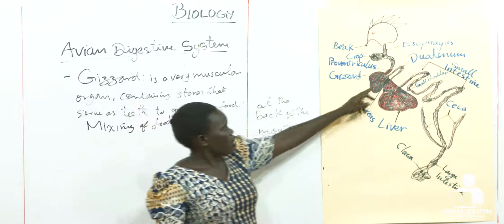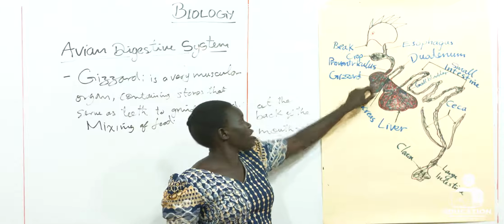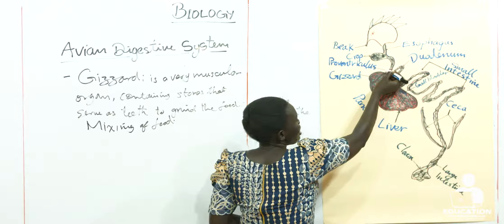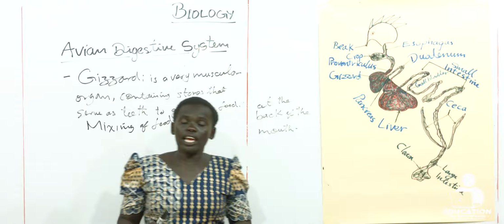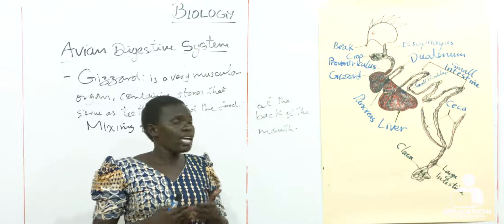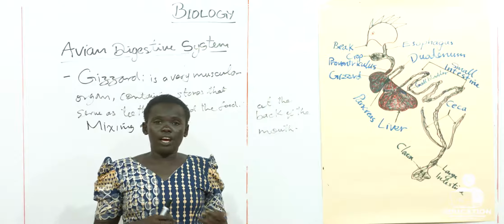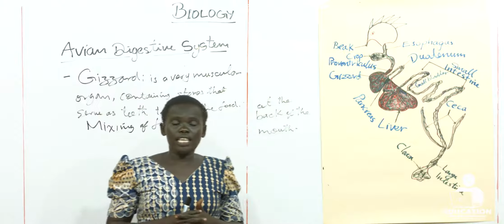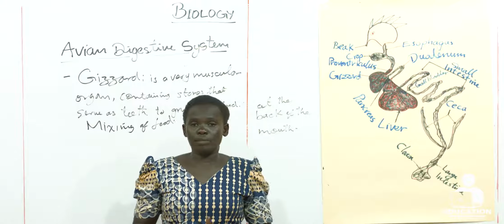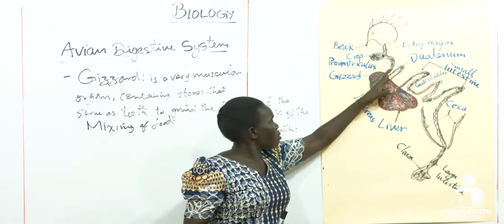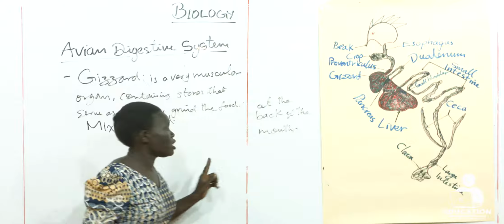But the food is mixed here with an enzyme. The enzymes are from the proventriculus and from the saliva. Because we said in saliva there are some enzymes like amylase to digest the starch, and lipase to digest the lipid. That means saliva contains some mucus and some enzymes. Even this part, which is the stomach of the birds, the proventriculus, also has some enzymes like pepsin.